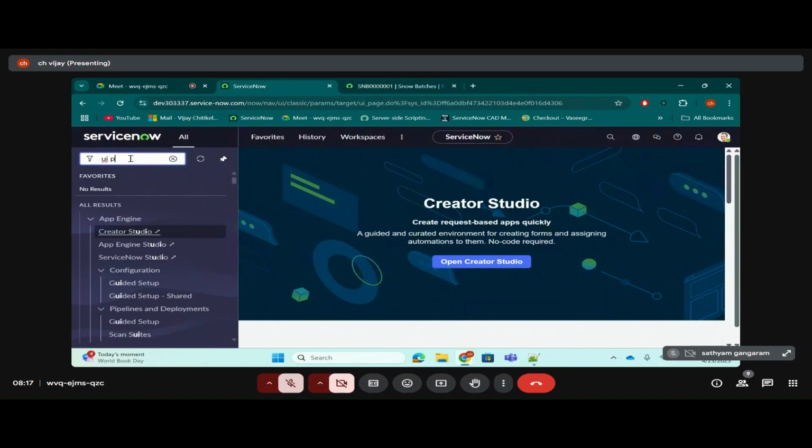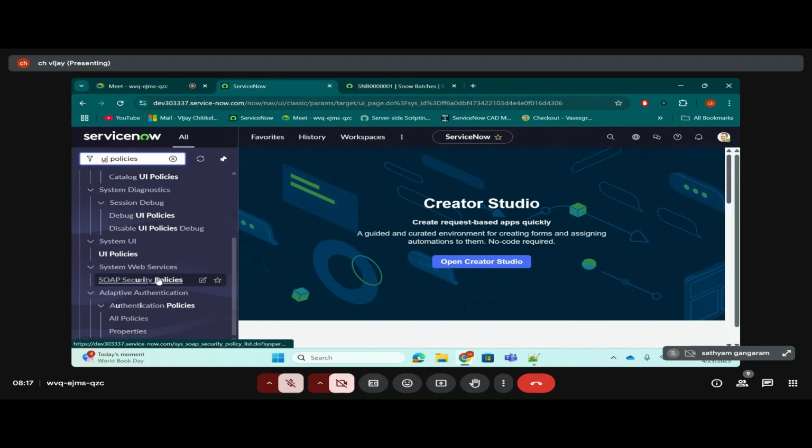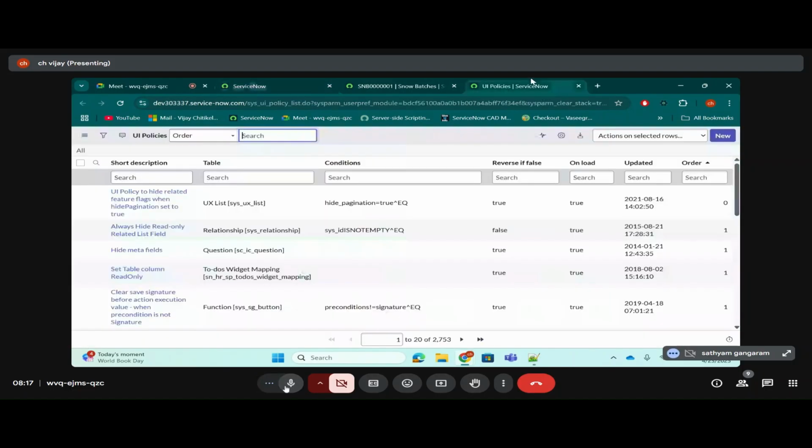Type UI policies in the filter navigator. Policies, not policy. Type UI space policies in the filter navigator. Under the System UI menu, go to the UI Policies module. When you type UI policies, a lot of options will come, so please go to the UI Policies module under the System UI menu. Everyone, it is clear, I hope. This is the place where every UI policy will be stored in ServiceNow, guys.